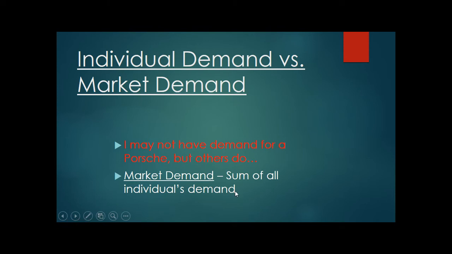And that is a concept known as market demand. This is the sum of all individuals' demand. So Porsche doesn't go out of business just because I can't afford it, right? There are plenty of people who are willing and able to buy a Porsche at the price that they have set at this particular time. And so there is going to be a market demand for that, right? There's a market demand for that Tom Brady jersey. Some people are willing to pay for it, Tom Brady fans or New England Patriots fans. So there's always going to be market demand, and that's going to be different than an individual demand.